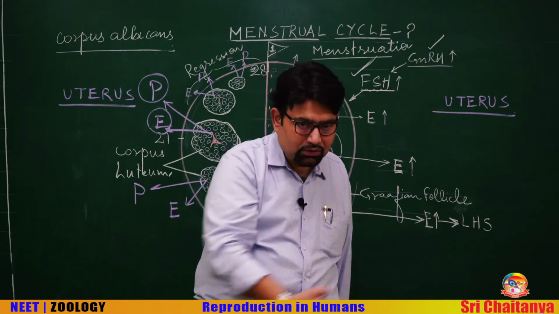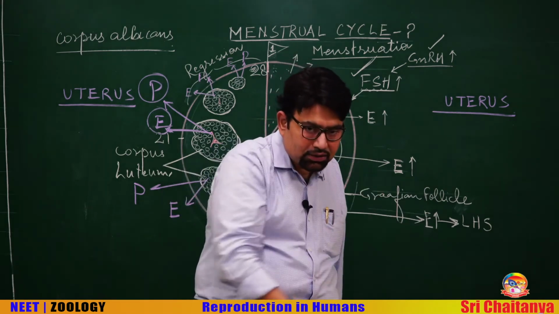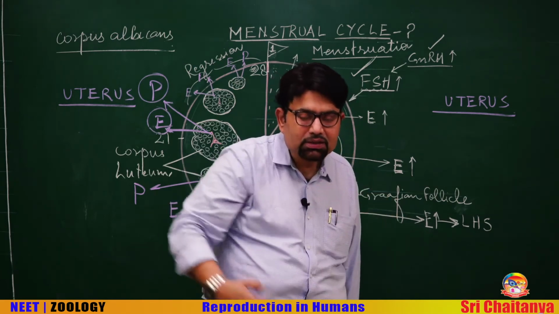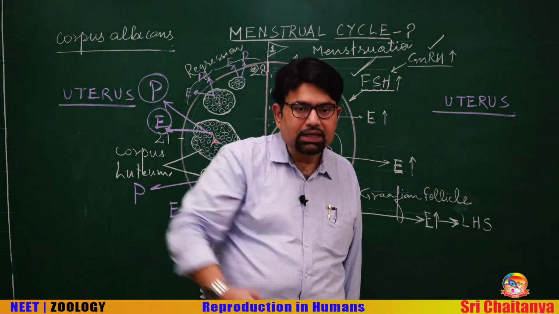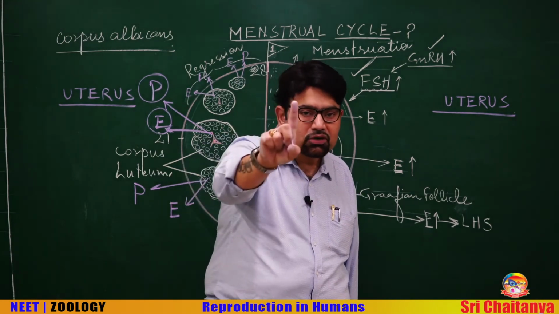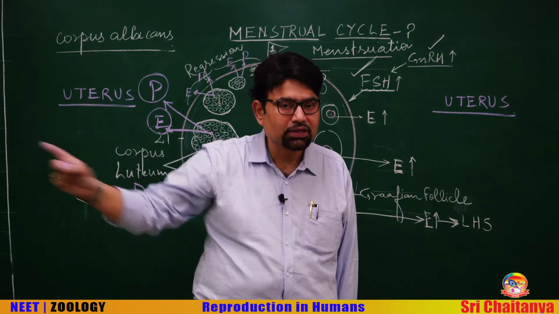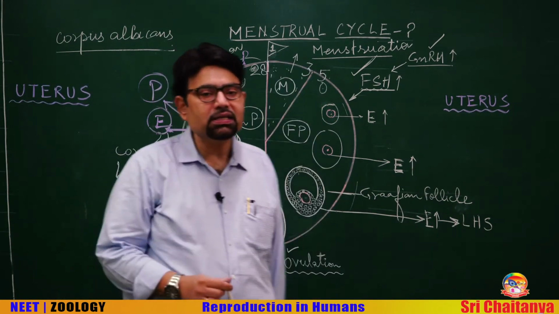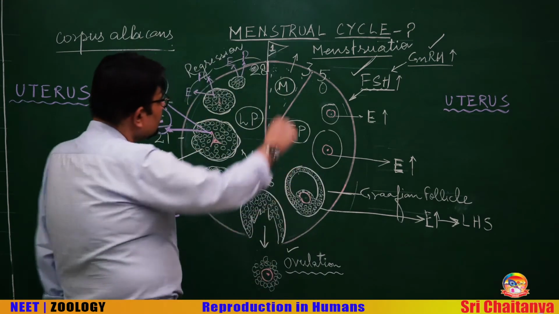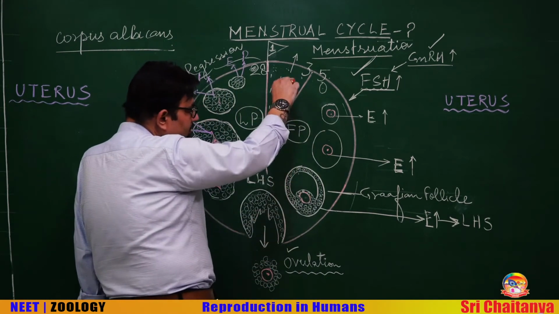I have explained to you cyclically and also revised what happens during the menstrual cycle. Cyclical change from one menstruation to the other menstruation is the menstrual cycle. So, the various phases in a menstrual cycle. Menstrual phase.